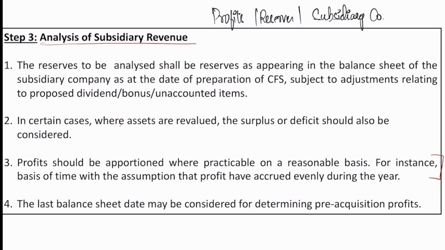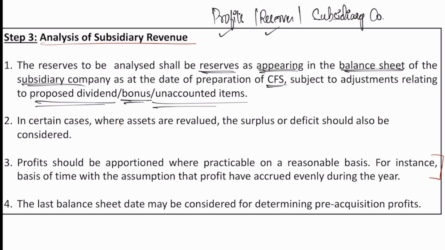Okay, let's see. The reserves to be analyzed shall be reserves as appearing in the balance sheet of the subsidiary company. Once again, balance sheet of which one? Subsidiary. Reserves could be my P&L balance, general reserve, or anything else, maybe securities premium, etc., various reserves. So how do we analyze that? That is one thing. As on the date of preparation of CFS, that is Consolidated Financial Statement, subject to adjustments relating to proposed dividend, bonus, unaccounted items.